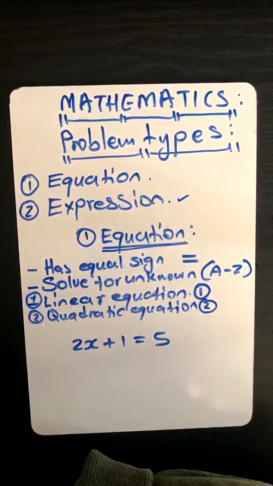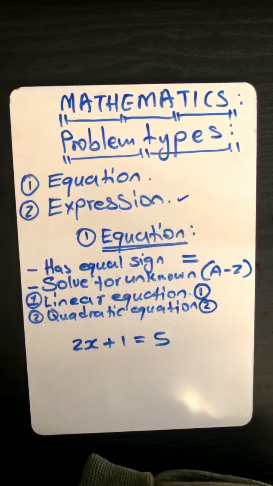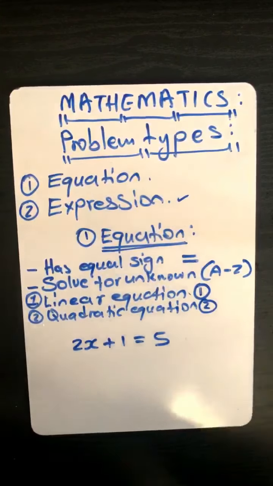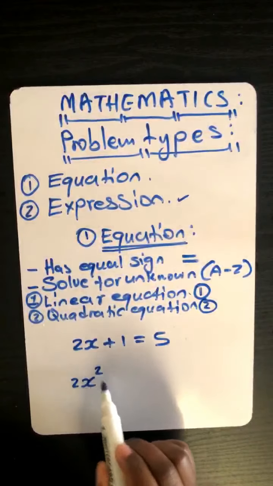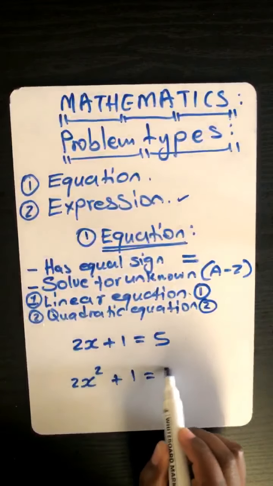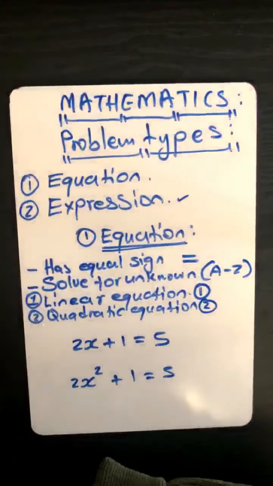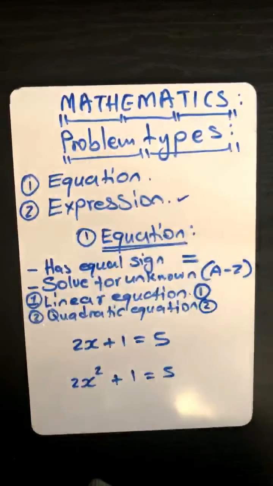Because it has a letter. Okay, let's see. If we have 2x to the exponent 2 plus 1 is equal to 5, what is the difference between these two?